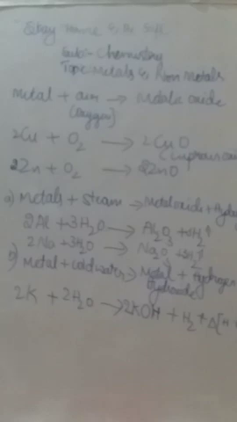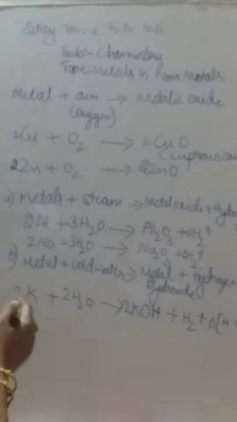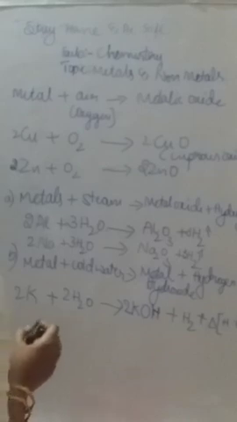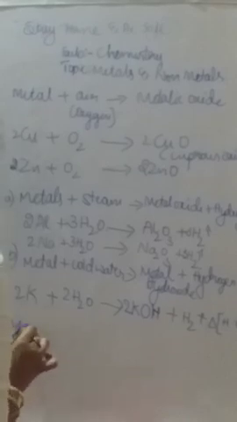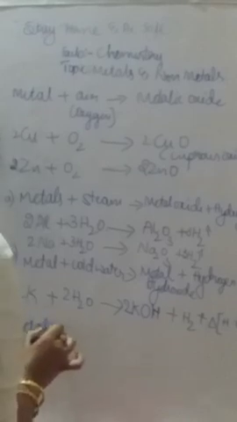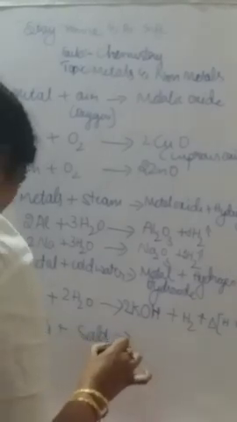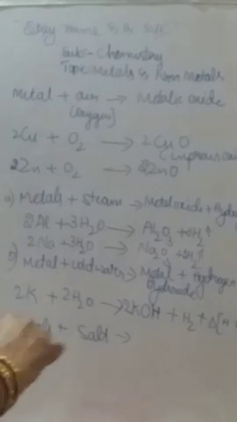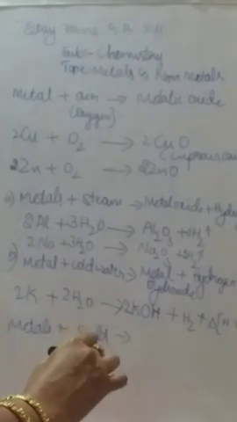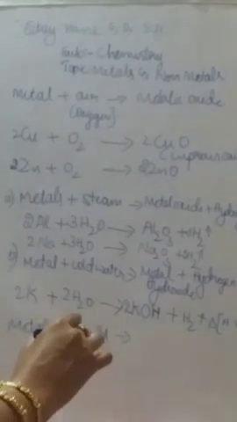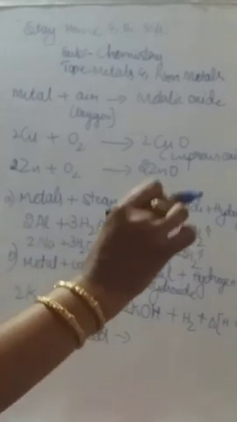Next, how the metals react with the salt. Okay, the third one is metals react with the salt. Metals react with a salt, forming metallic salt, and salt of metal A, salt of metal B. So here we have taken two metals actually.